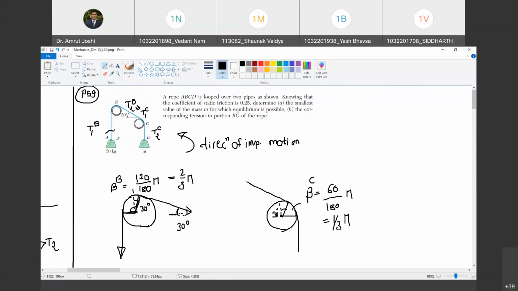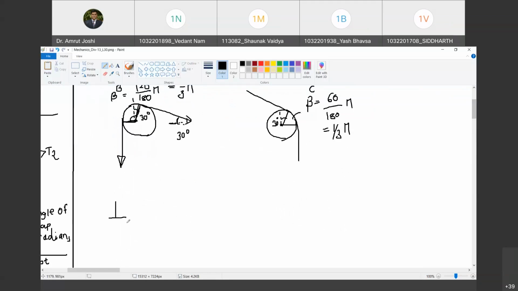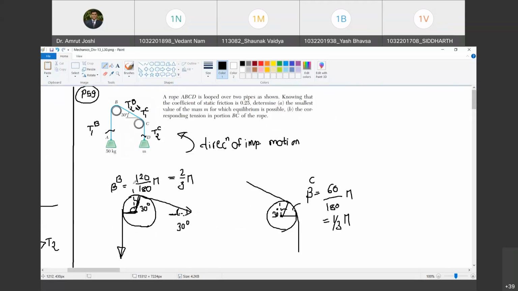And now if I draw the free body diagram of this much part, what do I get? This is 50 kg, so it is 50 into 9.81 Newton. And this is T1B. So summation Fy equal to 0 is going to lead to T1B being equal to 50 into 9.81. Happy?